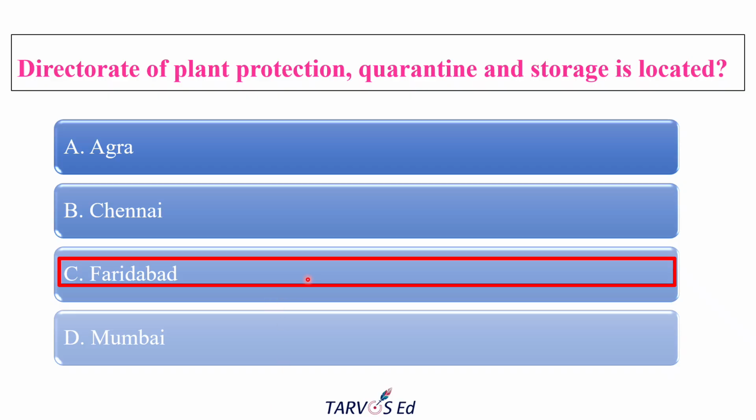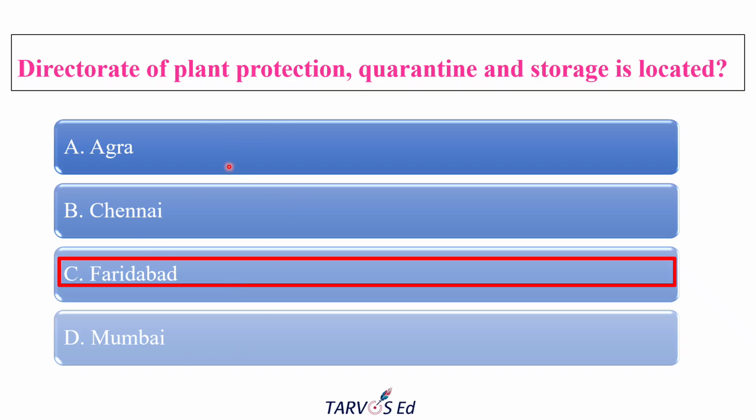This DPPQS is a central government organization coming under the Ministry of Agriculture and Farmers Welfare. So the headquarters is located in Haryana, especially in Faridabad. This is the main body which handles plant quarantine, pesticide registration, and storage of food grains and produce at the national level.